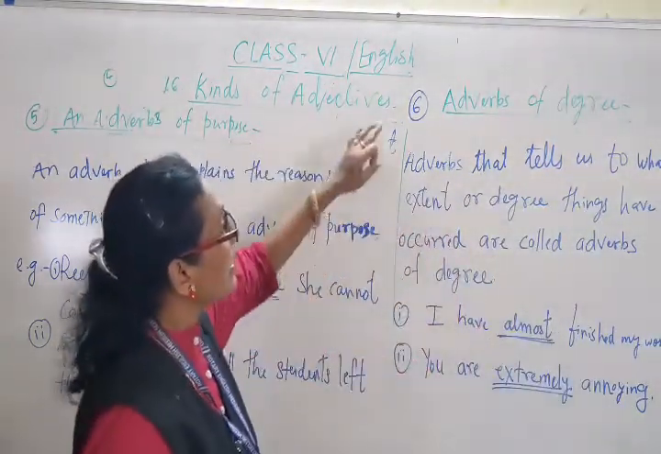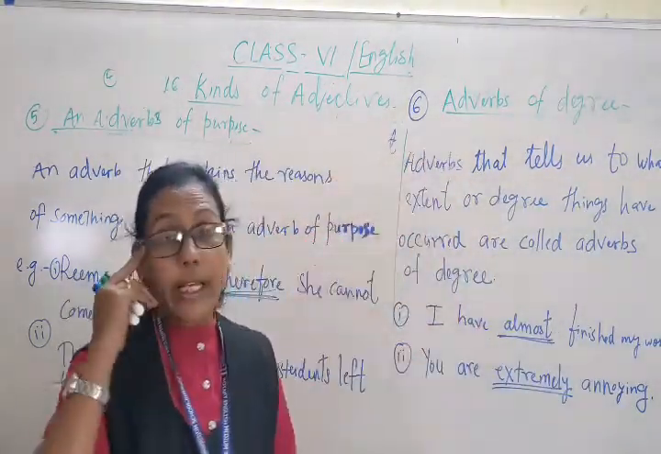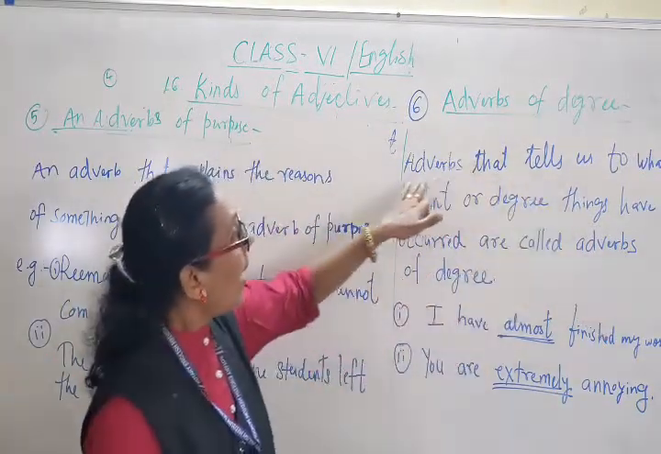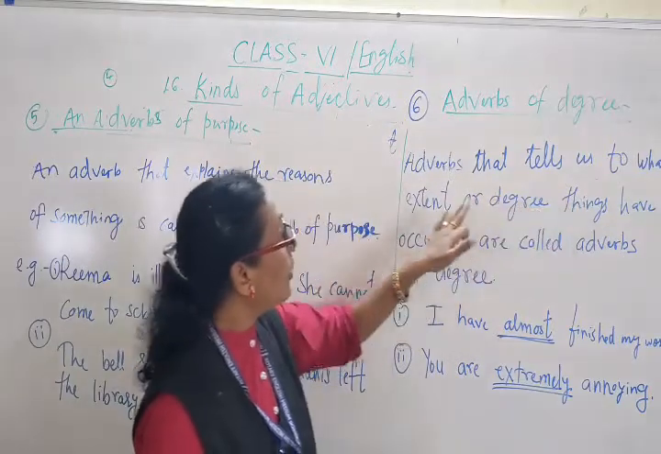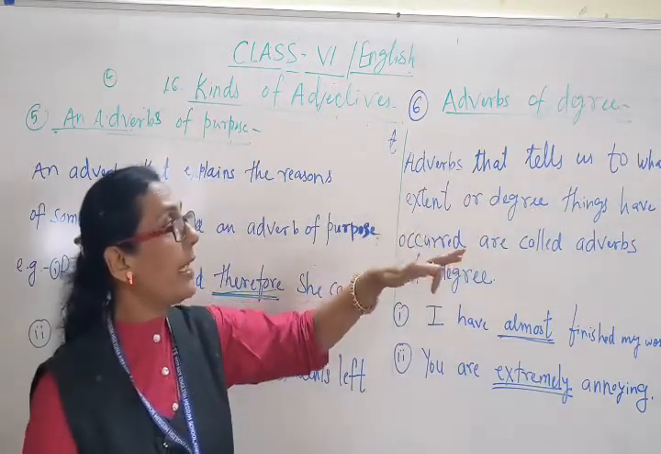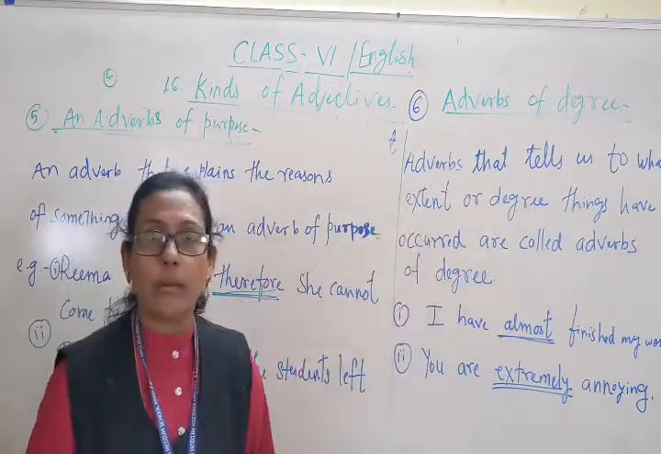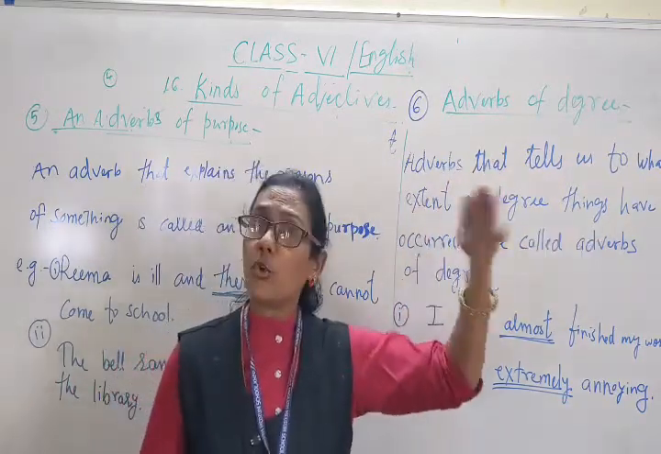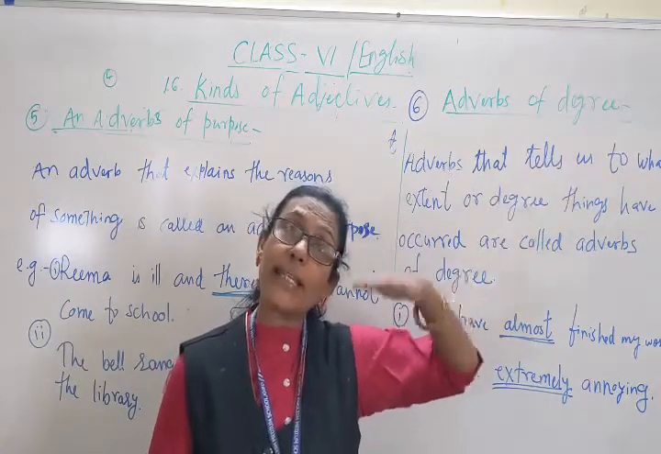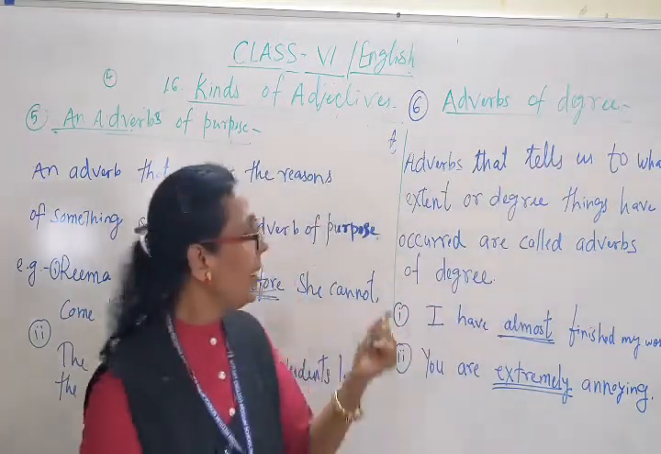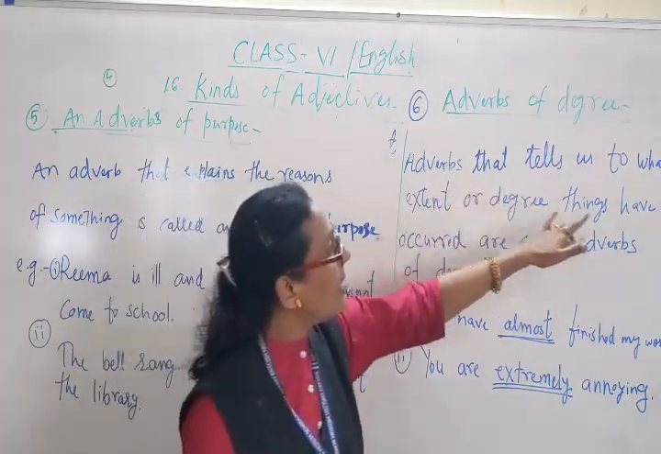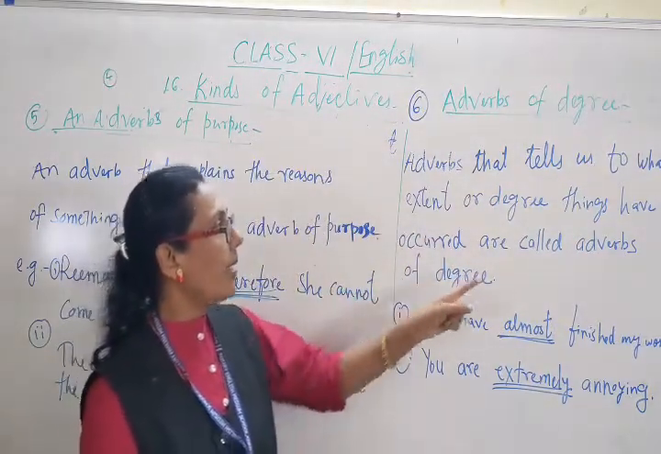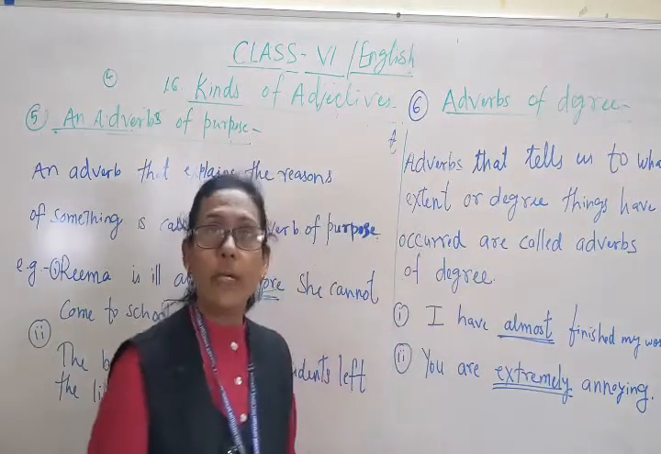The next, that is the last one, is the adverb of degree. To what extent? Adverbs that tell us to what extent or degree things have occurred. How much do you shout, how much noise do you make? To what extent? That is called the extent or degree. Adverbs that tell us to what extent or degree things have occurred are called adverbs of degree.